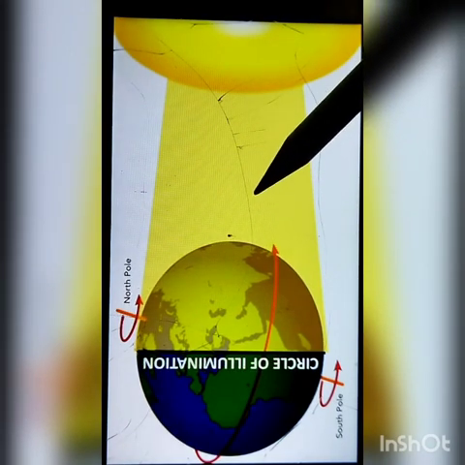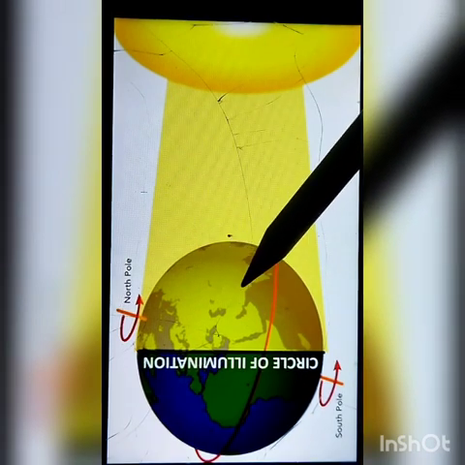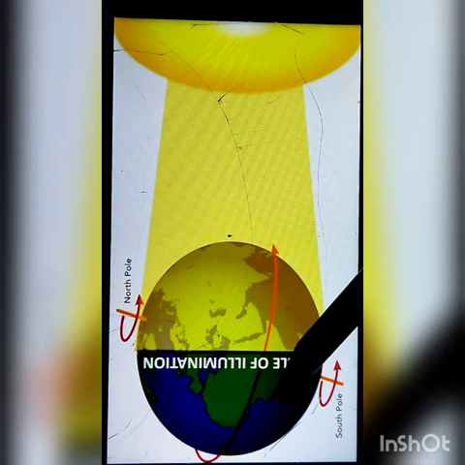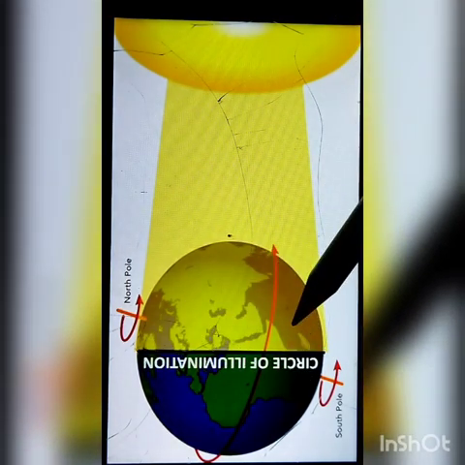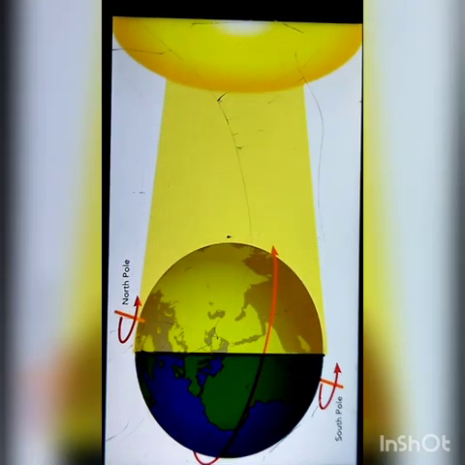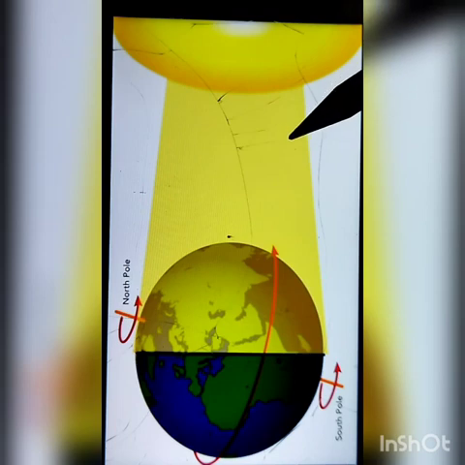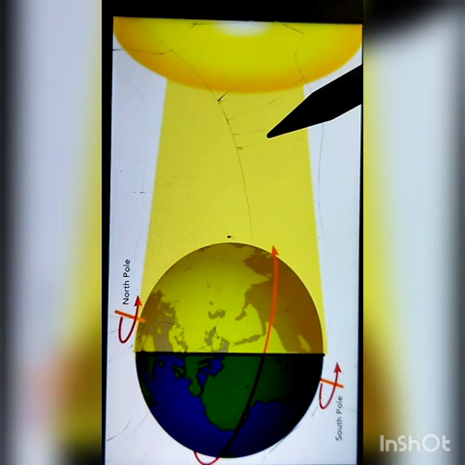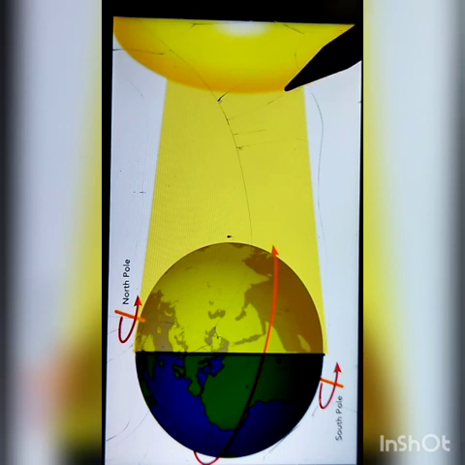The imaginary line that separates the lighted portion of the earth, that is daytime, from the dark one, that is night time, is called the circle of illumination. Okay? Children, do you know who stated that the earth is round and rotates on its own axis? Yes, he was the ancient Indian astronomer Aryabhat.